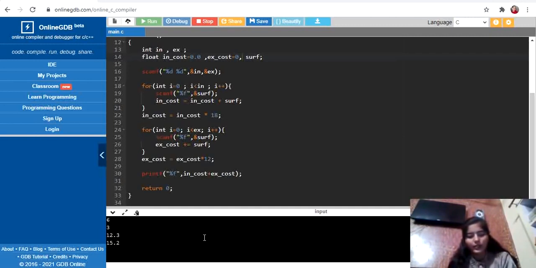12.3, 15.2, 12.3, 15.2, 12.3, 15. Okay, I just put a comma. So we have given the surface area for the interior walls. Next thing, we have to give the surface area for the exterior walls, so 10.00.